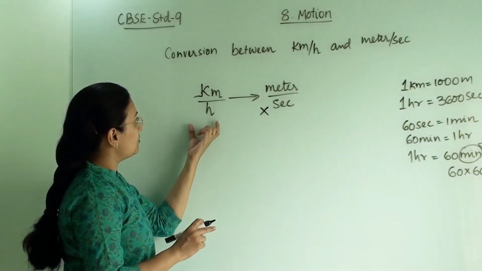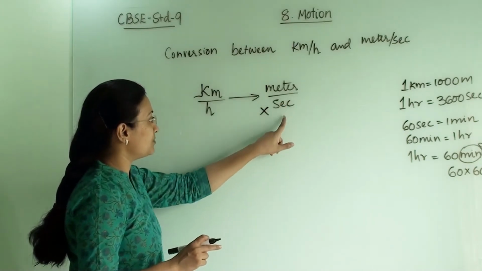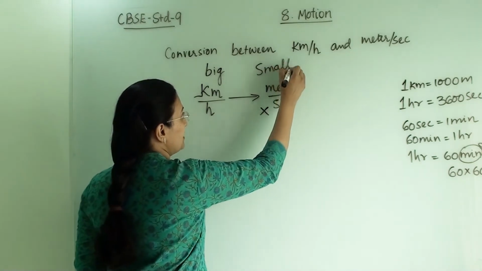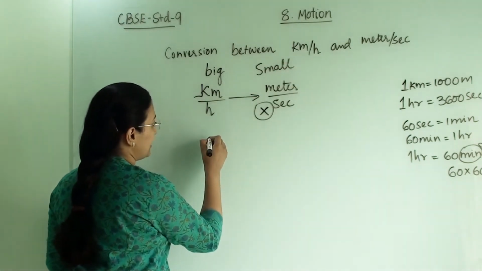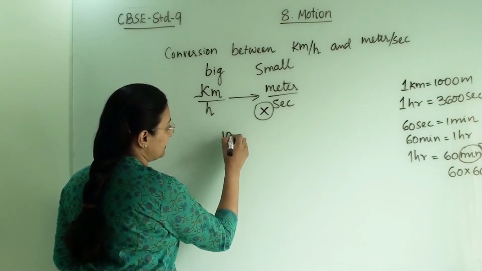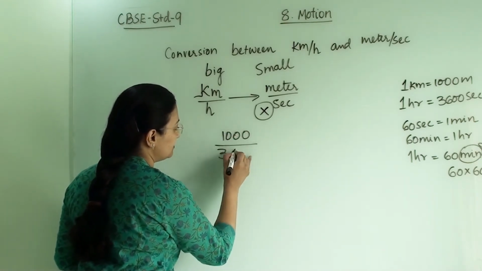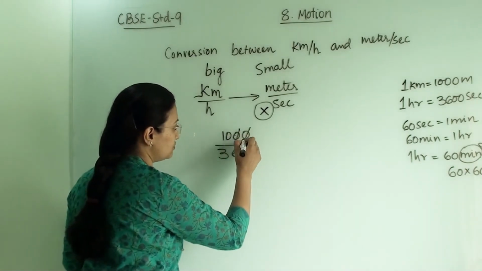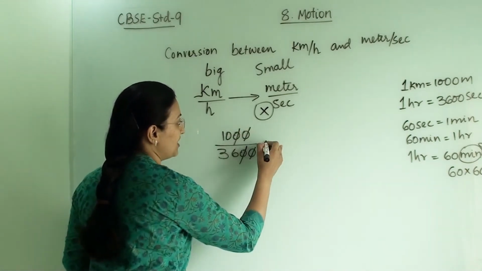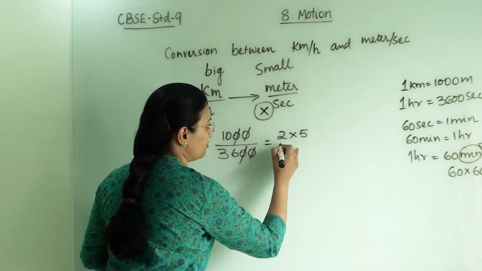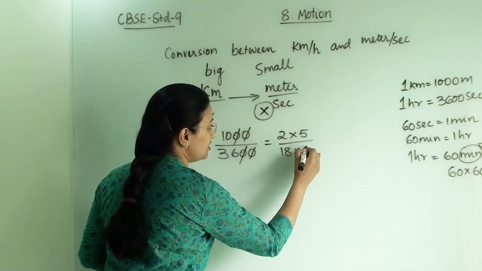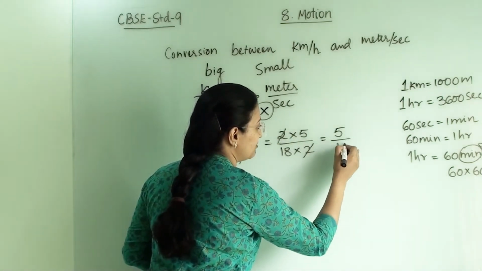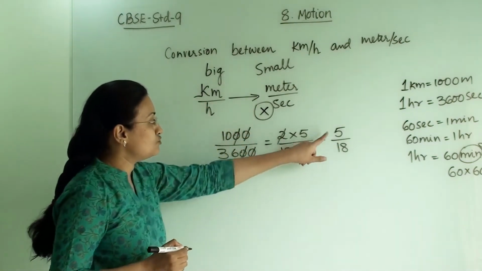Now when we are converting from kilometer per hour to meter per second, we are going from a big unit to a small unit, so we have to multiply. So again we multiply 1000 divided by 3600. When we simplify this, the zeros cancel out. Now we have 2 into 5 divided by 18 into 2, so the 2 and the 2 go. In simplified form we get 5 by 18.